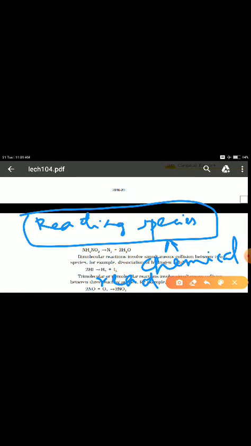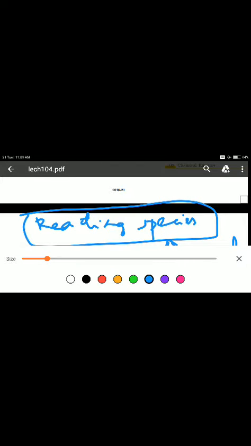That number is known by the name molecularity. Okay, that is the definition of molecularity.